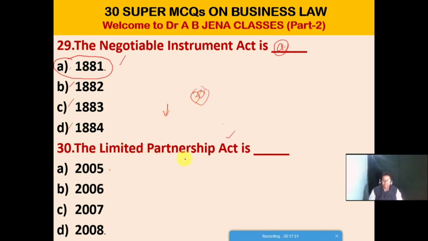The Limited Partnership Act is what? A. 2005, B. 2006, C. 2007, D. 2008. Friends, D is the right option for this MCQ. The Limited Partnership Act is 2008. Friends, in a separate video we will discuss in detail the basic difference between a limited partnership firm and a general partnership firm. But the Partnership Act is 1932.